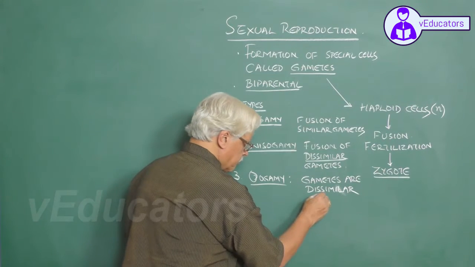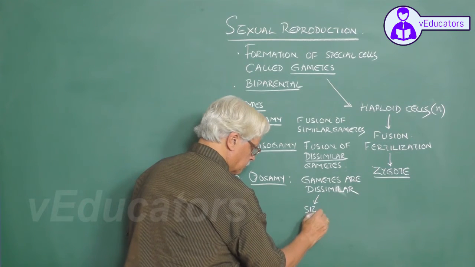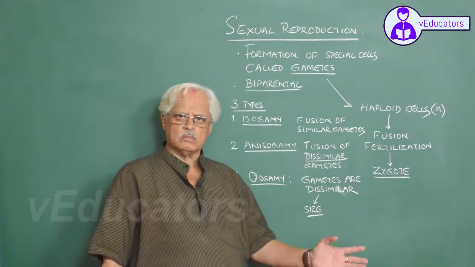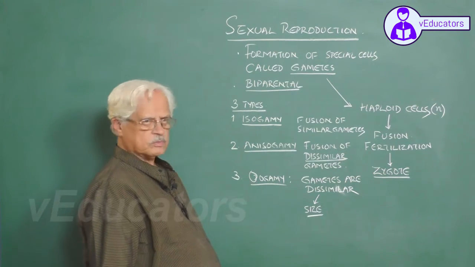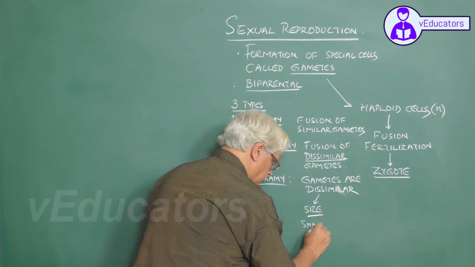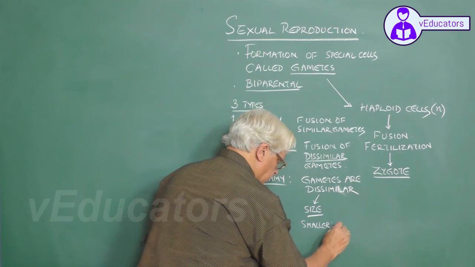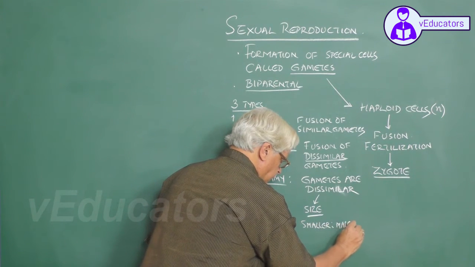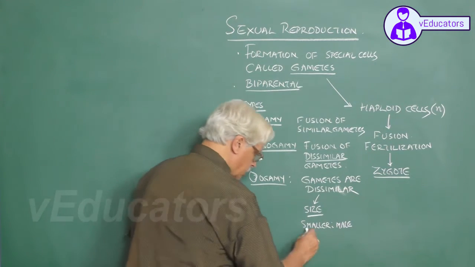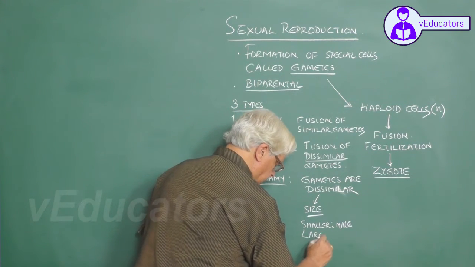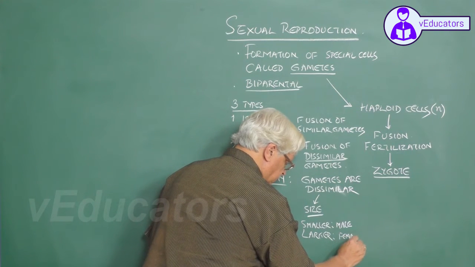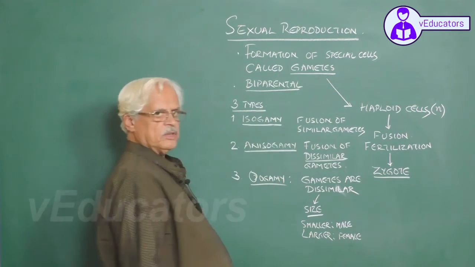Number one, size. One will be smaller, the other will be larger. The smaller gamete is identified as the male gamete. The larger gamete is identified as the female gamete.